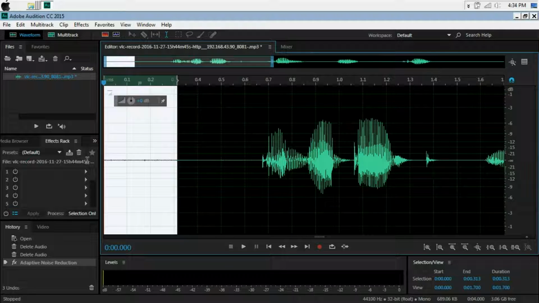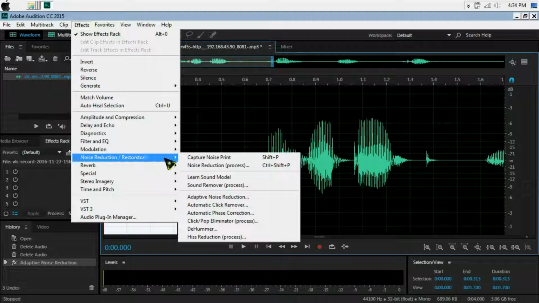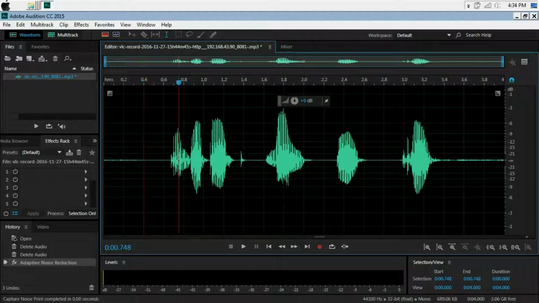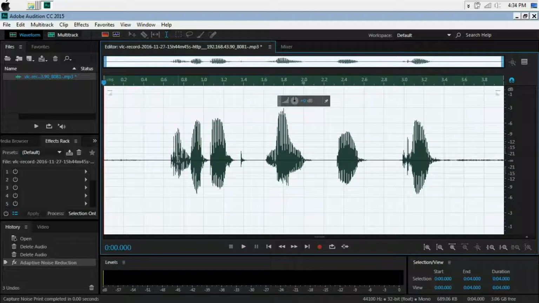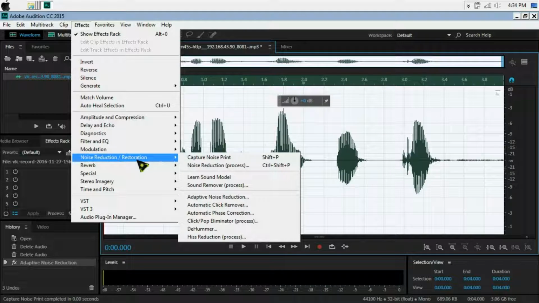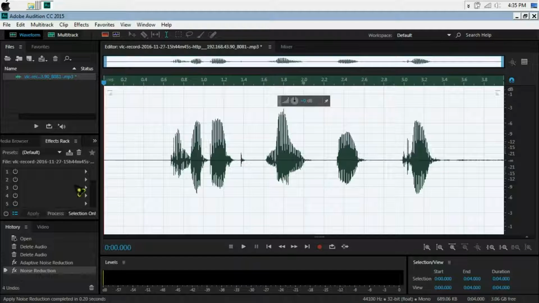Select it again. Go to Effect and click on Capture Noise Print. Now select all the audio waveform. Again go to Effect, click on Noise Reduction. Now go to the Noise Reduction process. Now click on the default option. Now just click on apply and you can hear your unwanted waveform is almost gone.